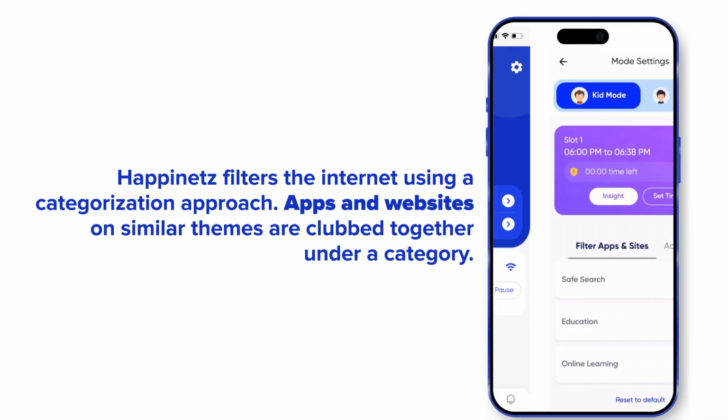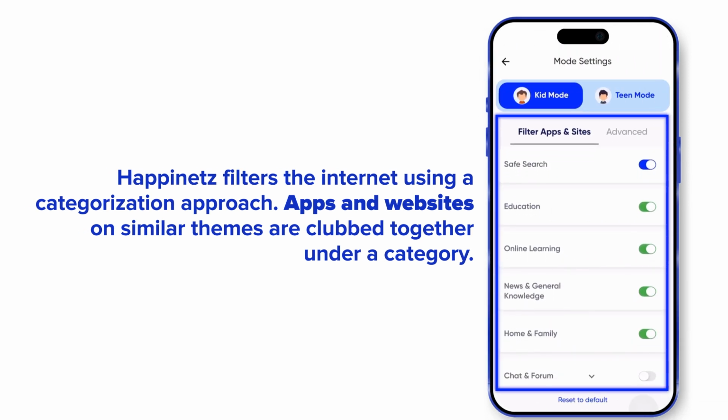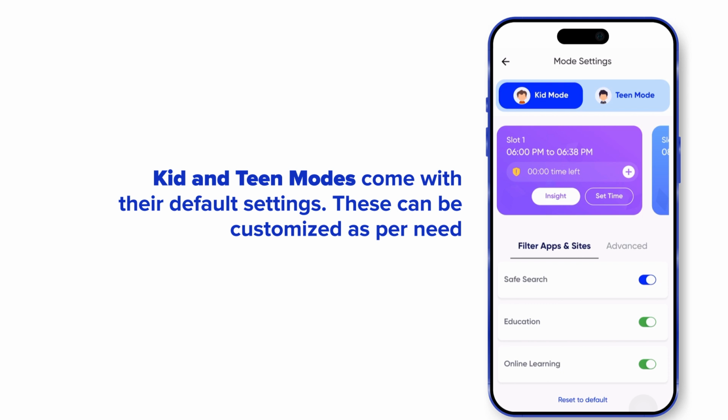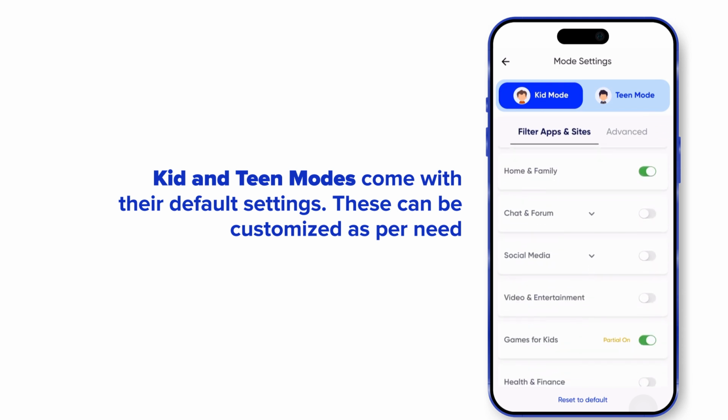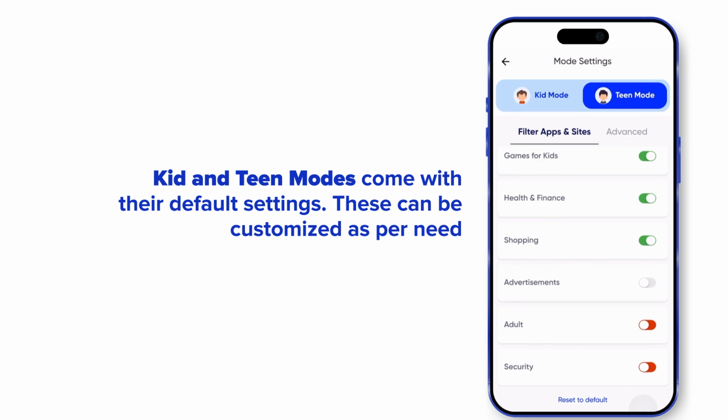Happiness filters the internet using a categorization approach. Apps and websites on similar themes are clubbed together under a category. Kid and teen modes come with their default settings. These can be customized as per need.